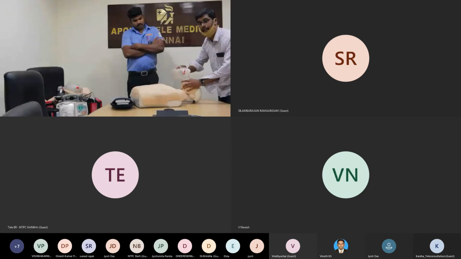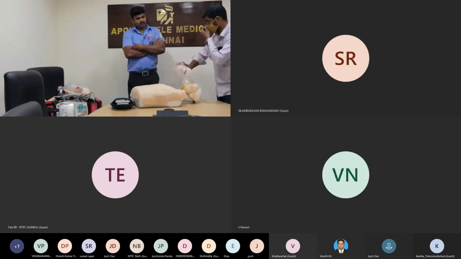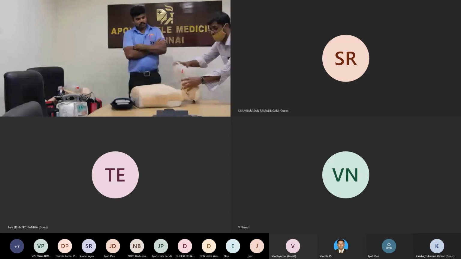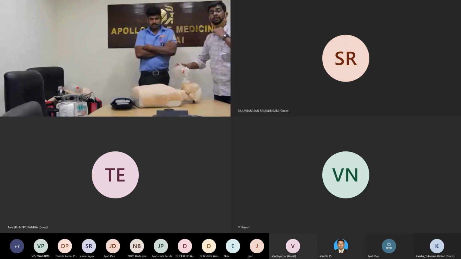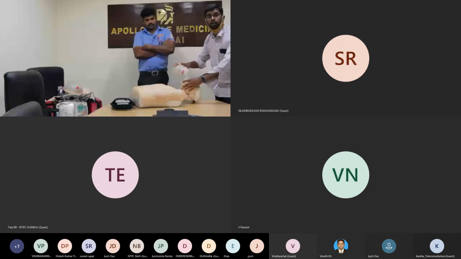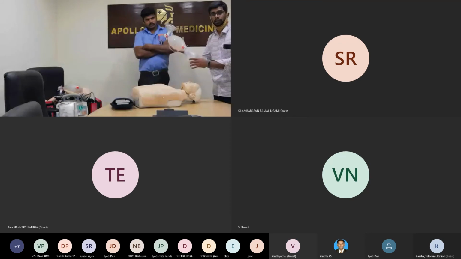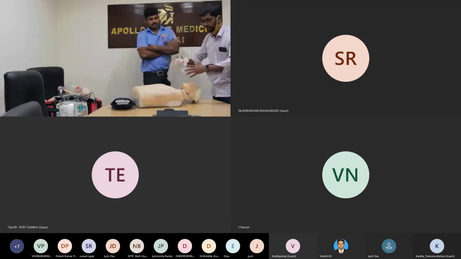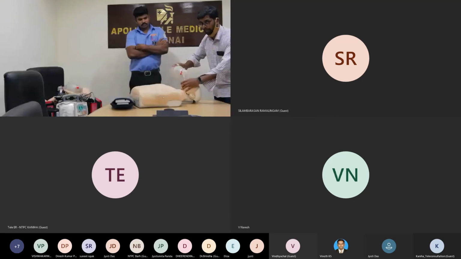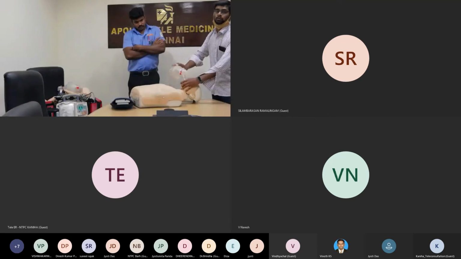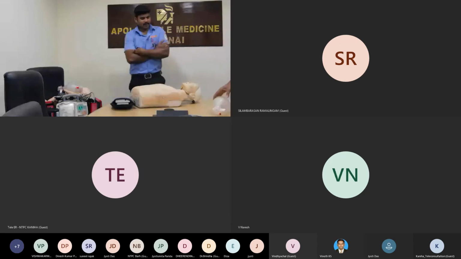It already holds about 2000 liters of air. So don't hesitate or say there is no oxygen so you cannot give Ambu bag ventilation. Even without oxygen, this Ambu bag will be helpful in a life-saving situation.